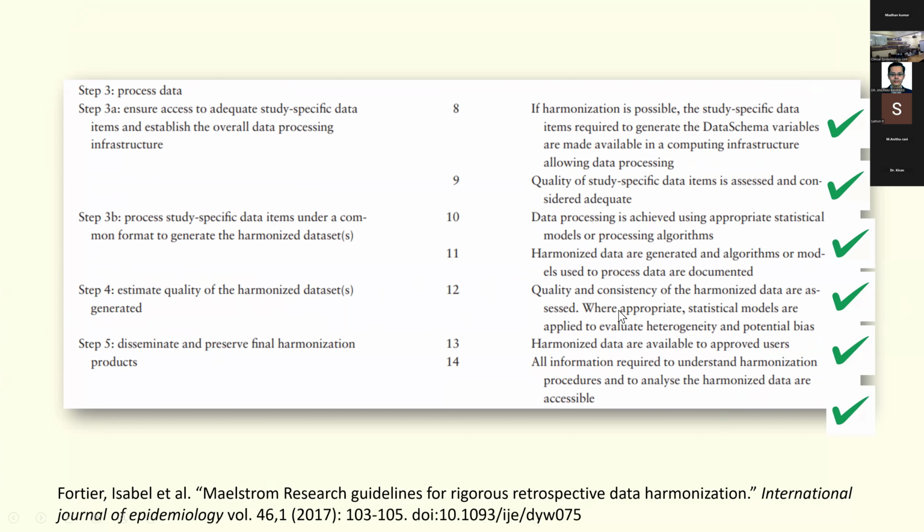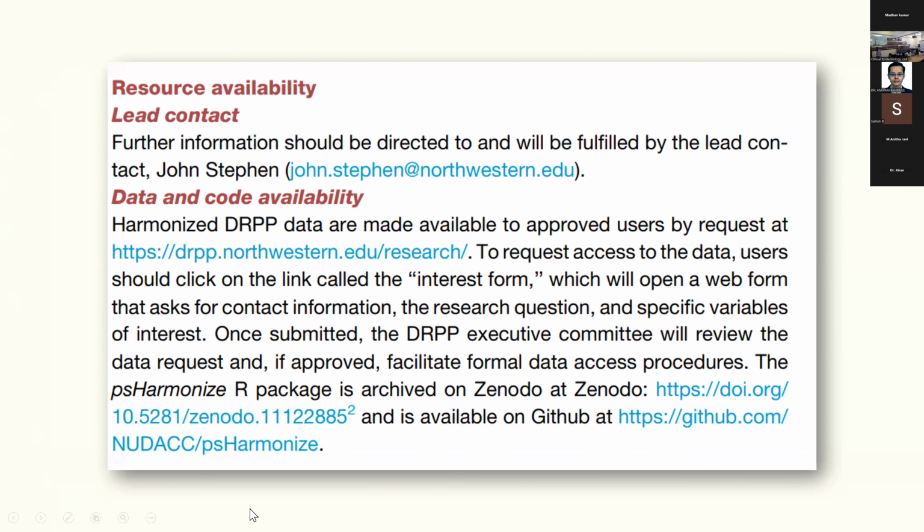They've also looked at the quality of the study by doing external validation. And all the harmonized data are available to the approved users. The information required to understand harmonization procedures is also made accessible. In that same article, they have given you the lead contact. They've also told you where the data is available. You need to send a request to this particular link, and after sending the request, they will send you the data.